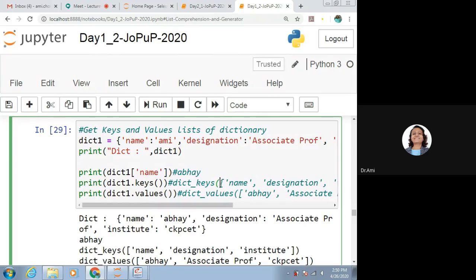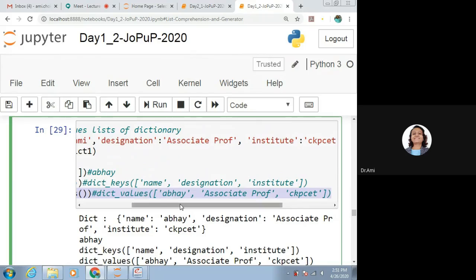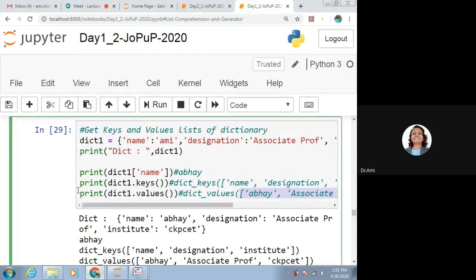It is a list, right? If we want to get all values, we will use dict1.values, and we are getting the values. If we want to get all the key and value pairs, we should use a function that is items.